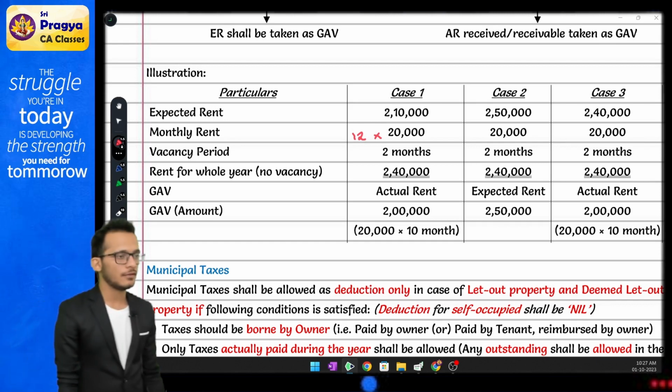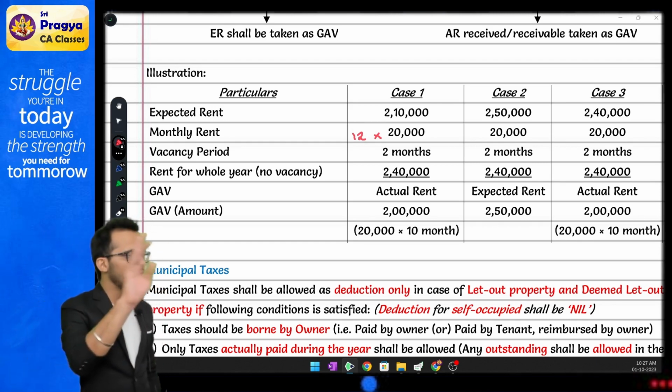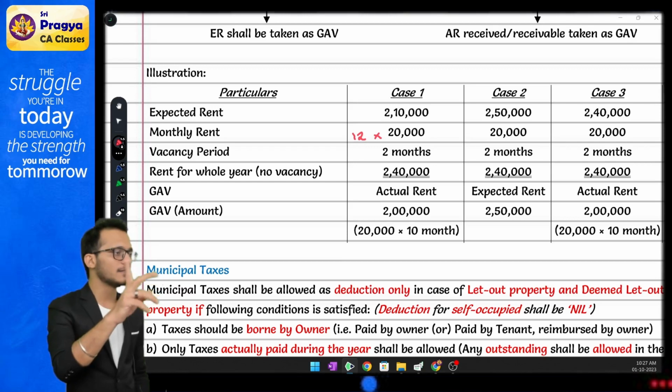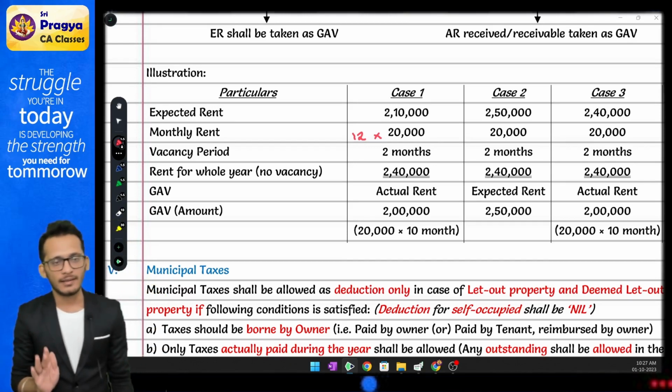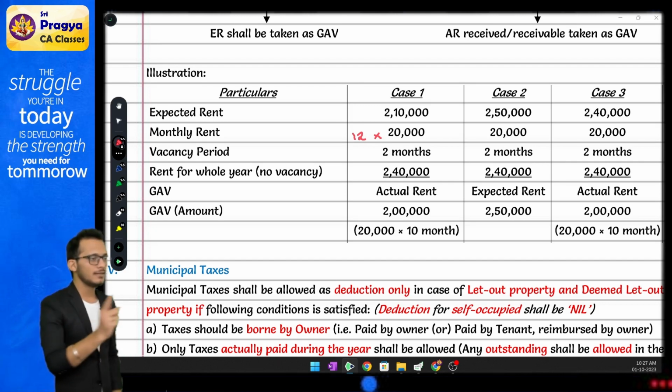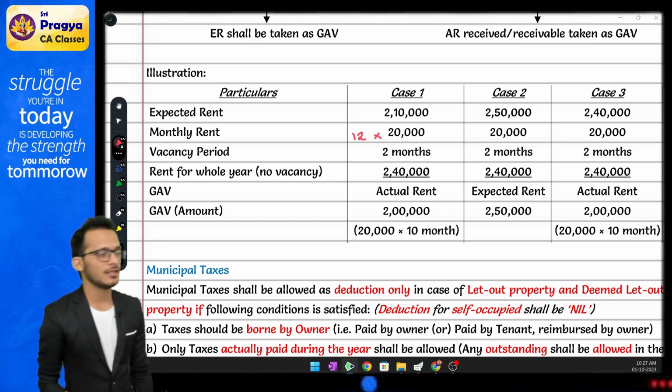Yes or no? Yes. After you complete that, you get NAV. In that NAV, you have to reduce 2 items. First item is 30% of NAV, standard mandatory rule. At this point, I want to clarify to you, if you are in salaries chapter or you are in HP chapter, you should be extremely careful on what the question says.